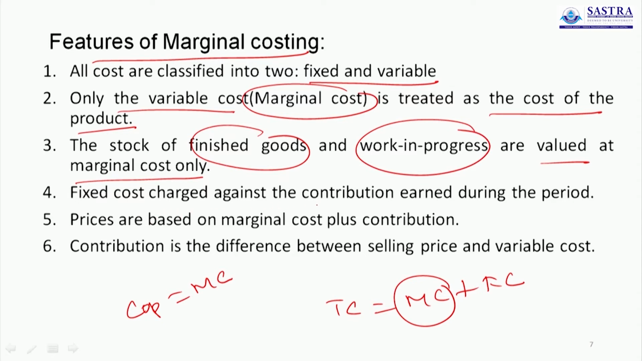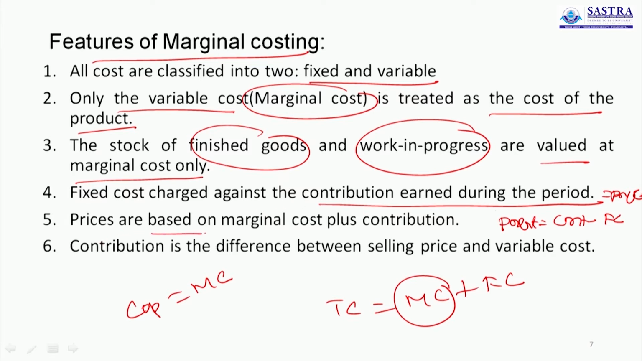Fixed cost is charged against the contribution earned during the period. After deducting the fixed cost from the contribution, we find out profit. So profit equals contribution minus fixed cost. That's why we mention clearly that it is charged against the contribution earned during the period.